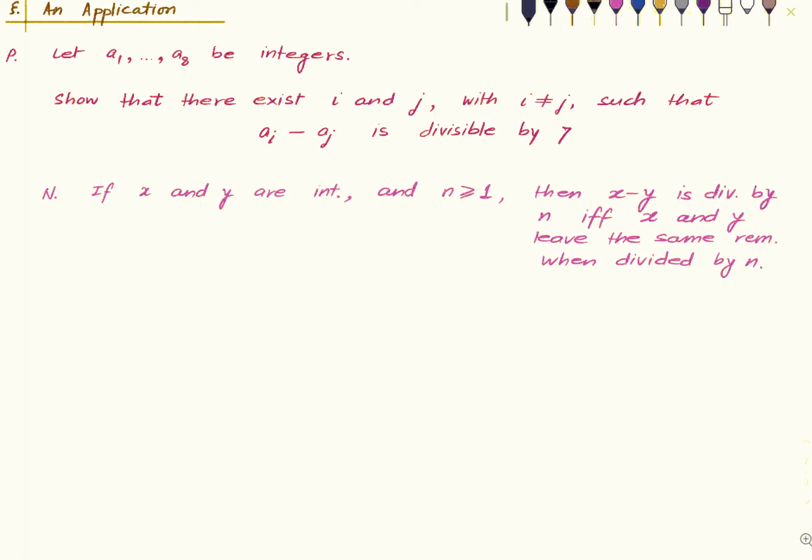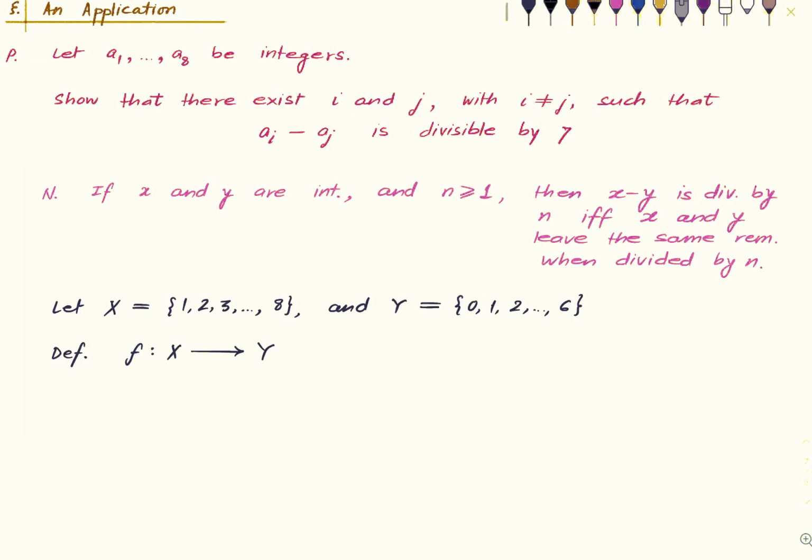So let X be the 8 indices and Y be equal to all possible remainders when you divide something by 7. Right? So if you divide a number by 7, you either get a remainder of 0 or 1 or 2 or up to 6. And define a map which takes an index and records the remainder of the corresponding number modulo 7. So i is mapped to the remainder when a_i is divided by 7.